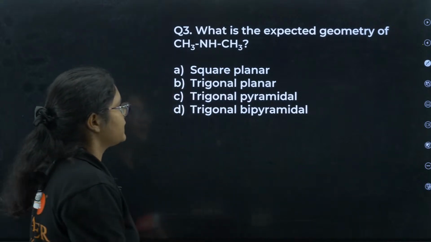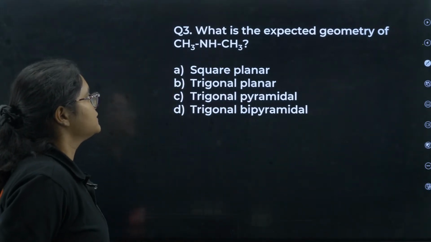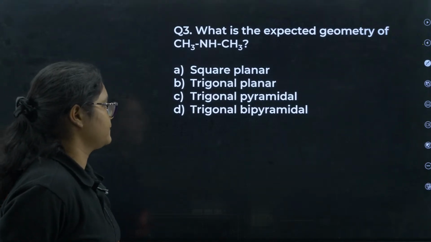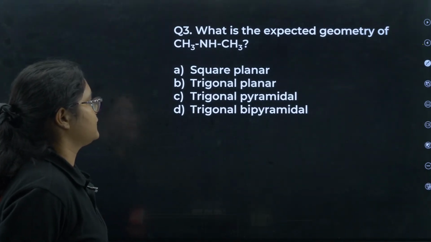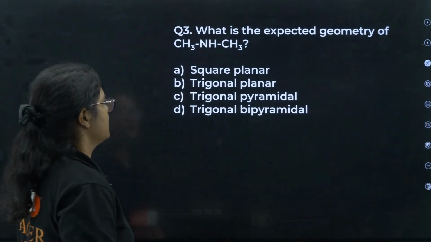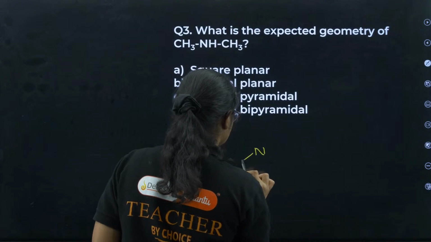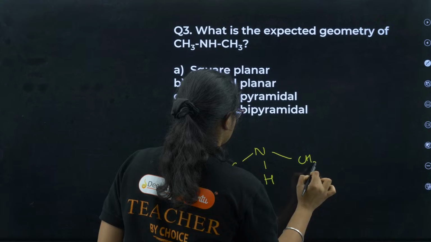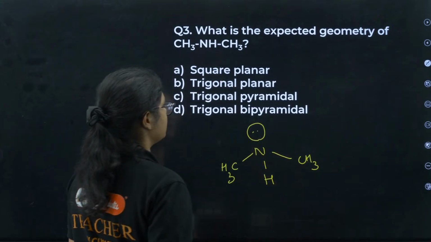What is the expected geometry of NHCH3 NHCH3? What will be the expected geometry here? You have N, CH3, H, CH3.